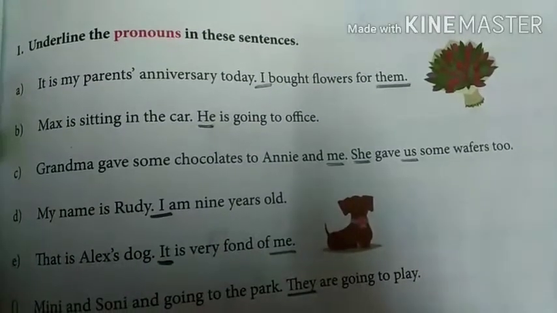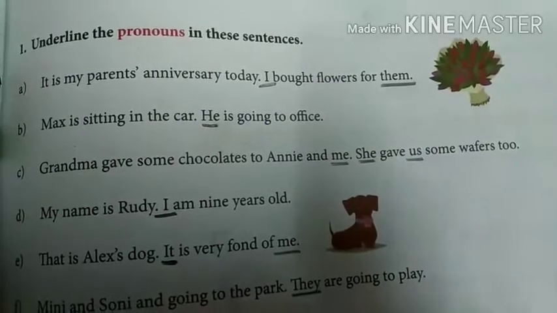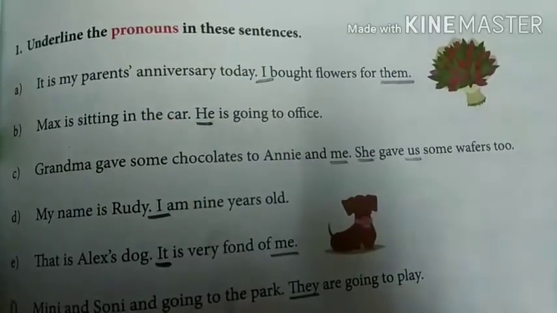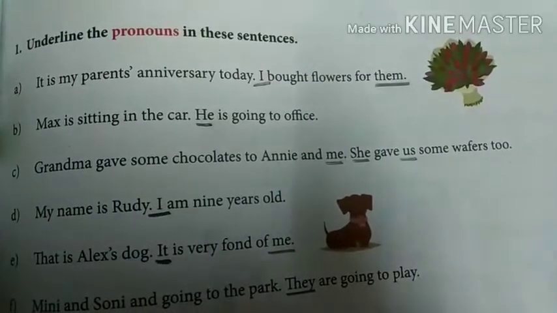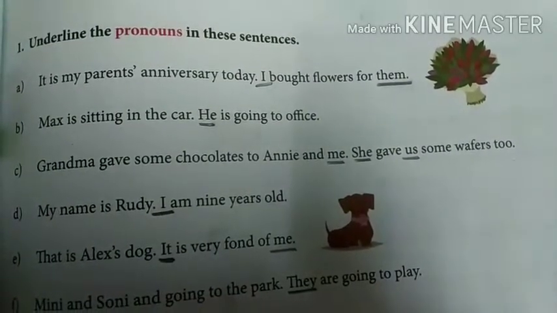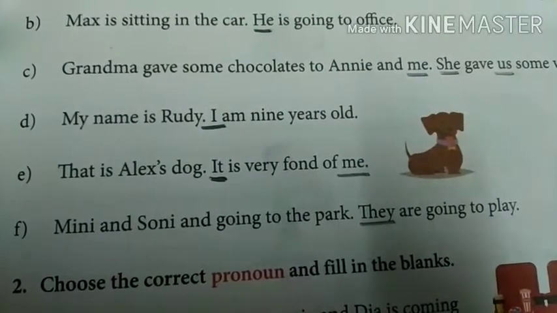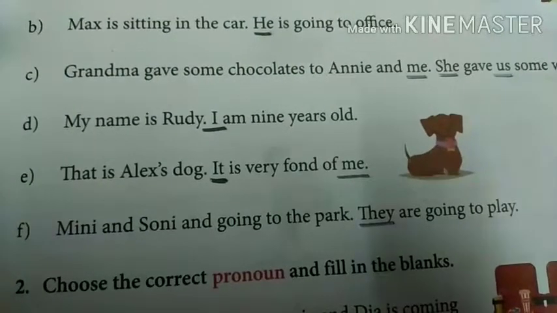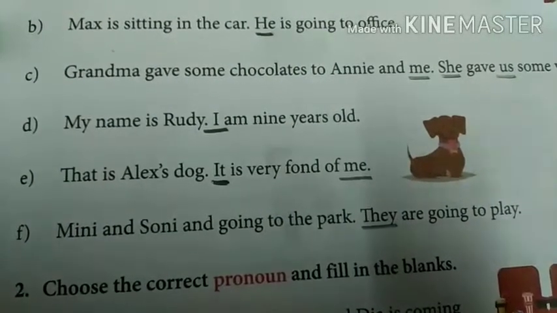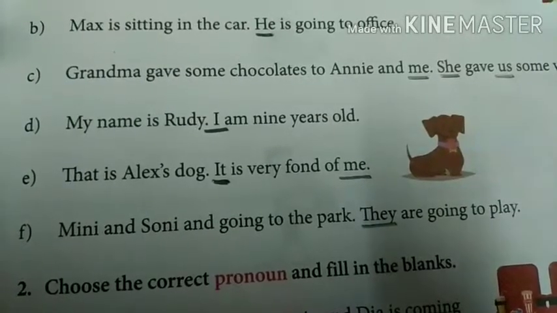Here she denotes grandma. Why? Because grandma gave some chocolates to Annie and me, and she gave us some wafers too. So she refers to grandma. Now let's see the next one. My name is Rudy. I am 9 years old. We will underline I, as it is a pronoun.